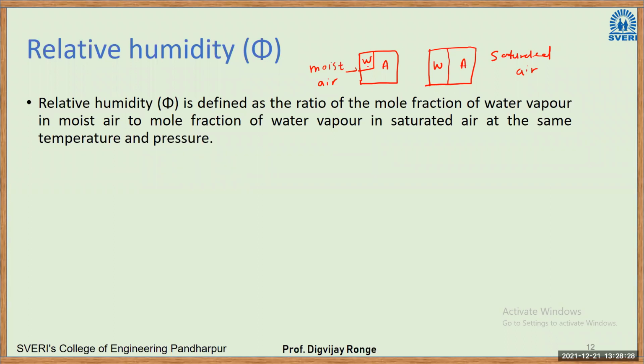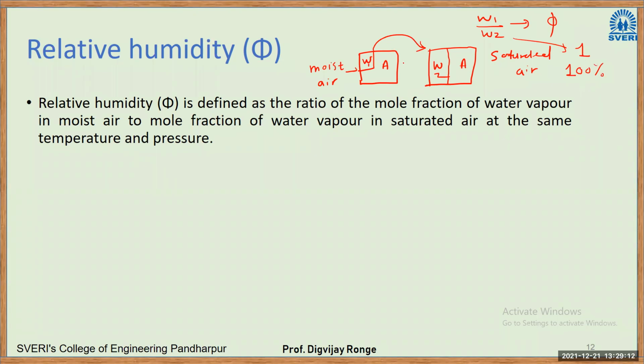Now, if you take the ratio of this W1 to W2, so W1 divided by W2, this is the ratio of mole fractions, so that will give you relative humidity. Now, what if both are the same? Let us say this ratio gives you a value of 1. That means this is the saturated air and the relative humidity is 100%. So this sample will become saturated with air sample. You have to compare the mole fraction of water vapor in moist air to the mole fraction of water vapor in saturated air. So the ratio will give you relative humidity.